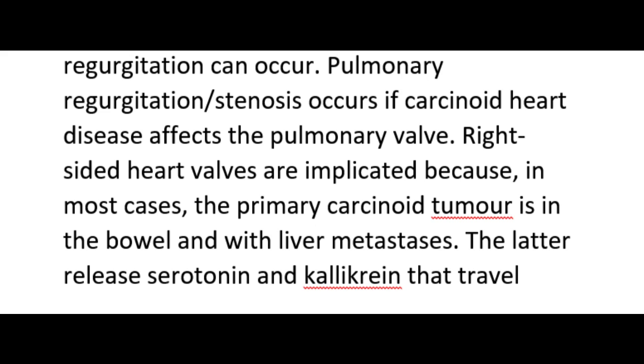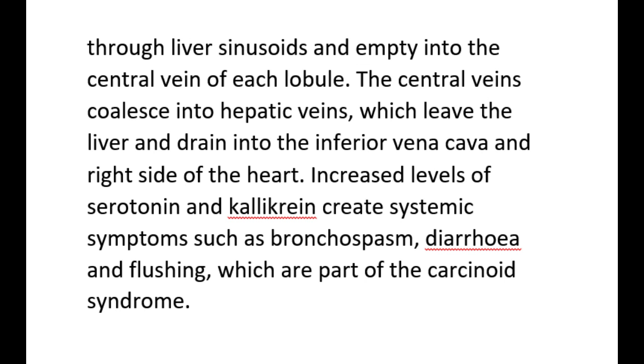Right-sided heart valves are implicated because, in most cases, the primary carcinoid tumor is in the bowel with liver metastases. The latter release serotonin and kallikrein that travel through liver sinusoids and empty into the central vein of each lobule.